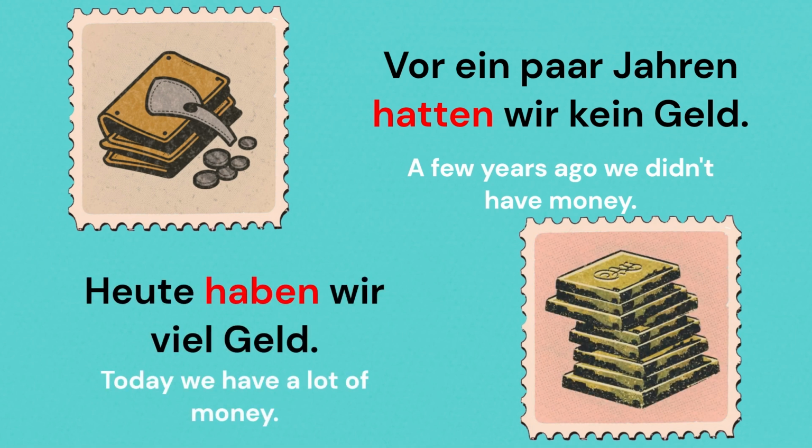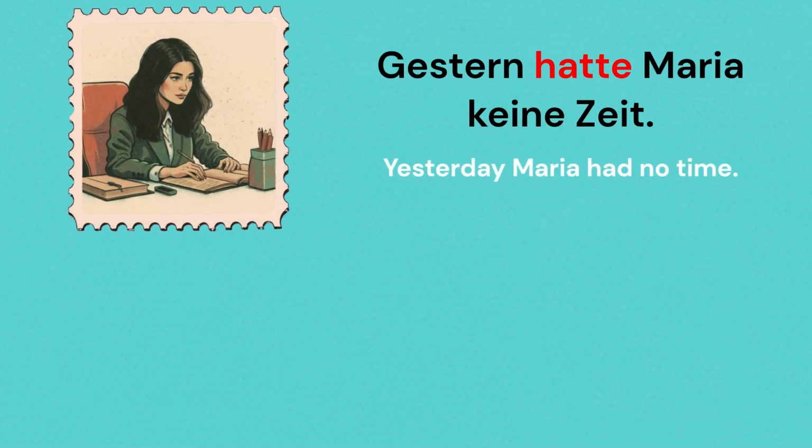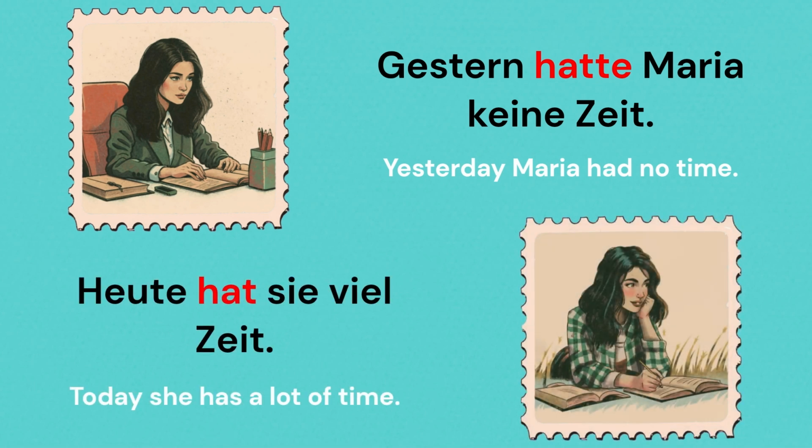Heute haben wir viel Geld. Gestern hatte Maria keine Zeit. Heute hat sie viel Zeit.